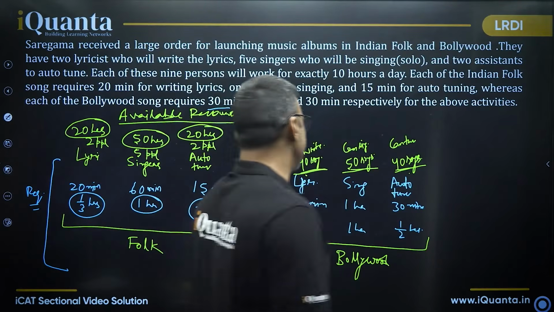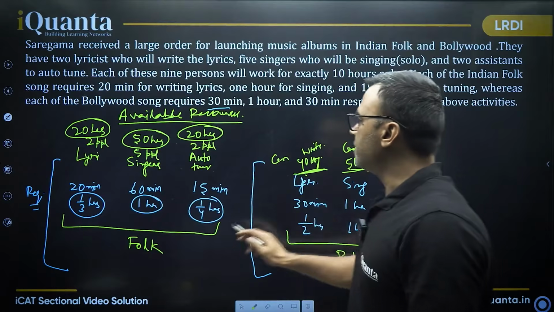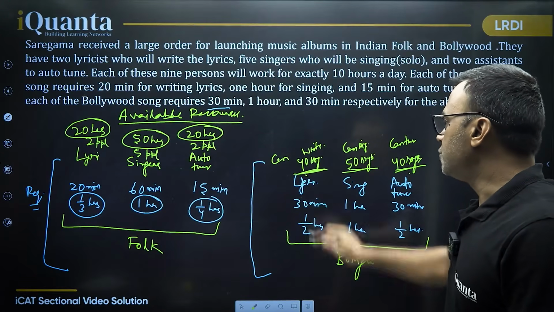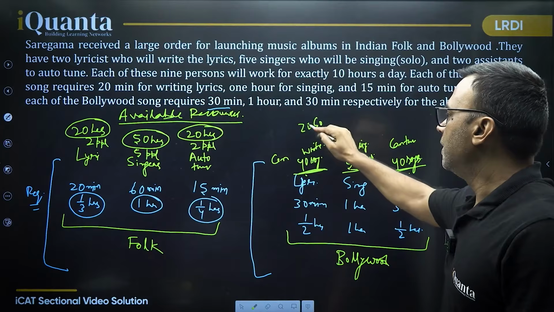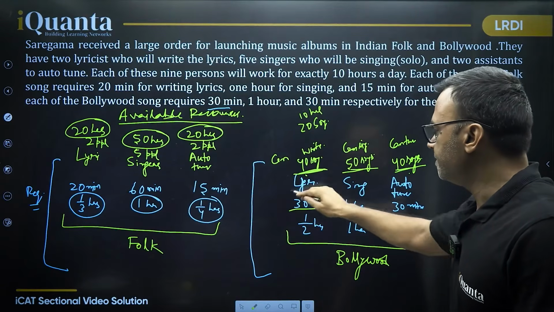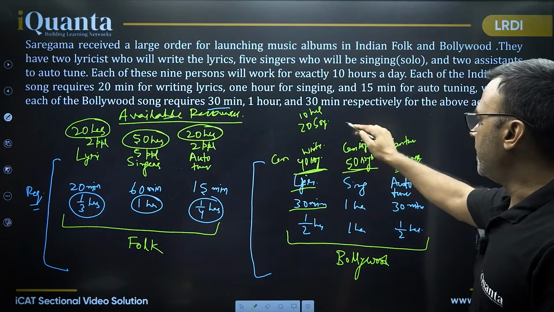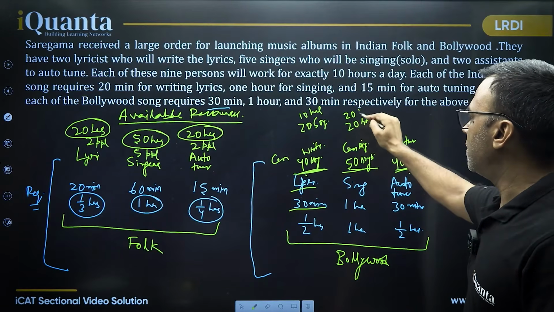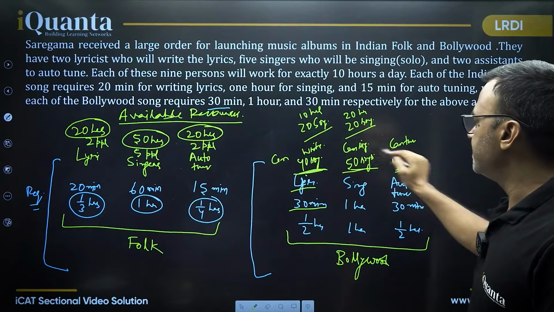What does that mean? For 40 songs, we were utilizing 20 hours. So for 20 songs, I will utilize only 10 hours of writing. For 20 songs, I'll utilize only 20 hours of singing time available with us.